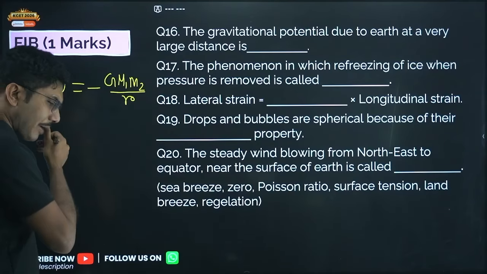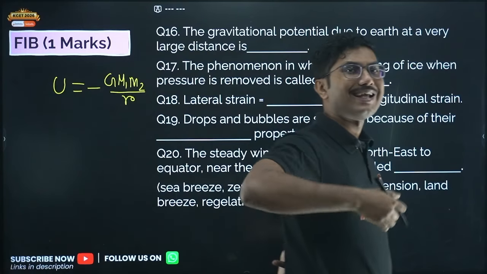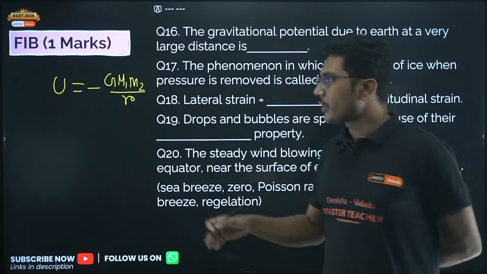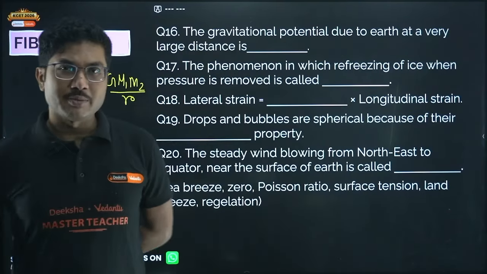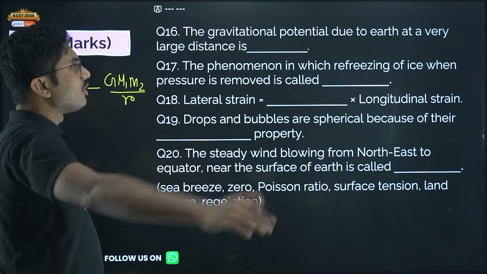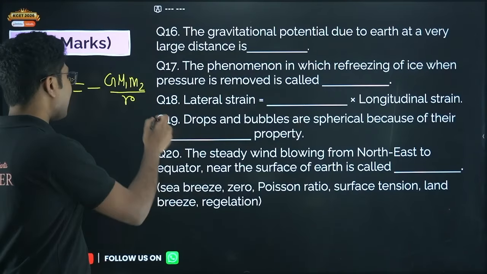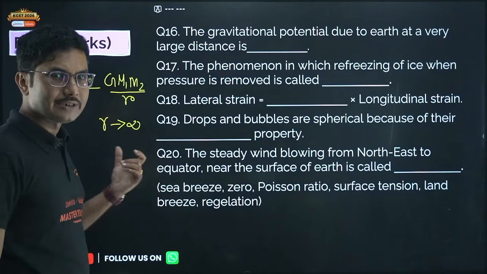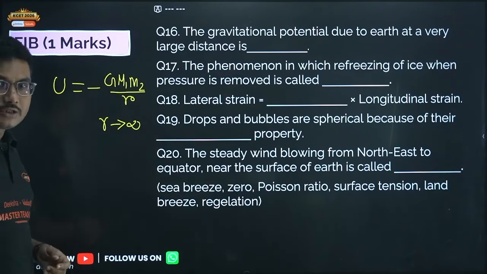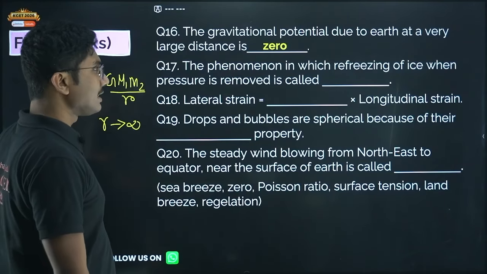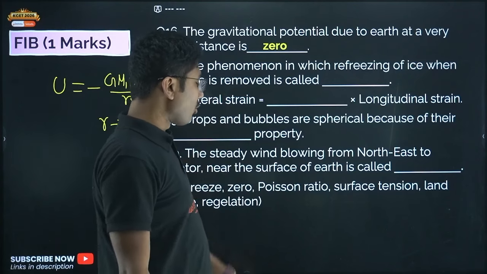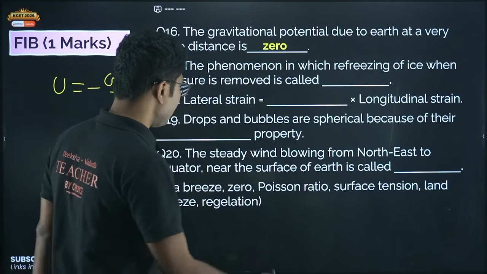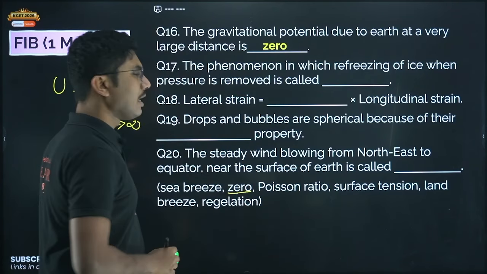Okay, this is not gravitational force, it is gravitational potential energy. For any object at a very large distance, r tends to infinity, and if r tends to infinity, that means gravitational potential becomes 0. So the correct answer is 0. Also, whenever you answer some question, if you see it is answered, mark it.